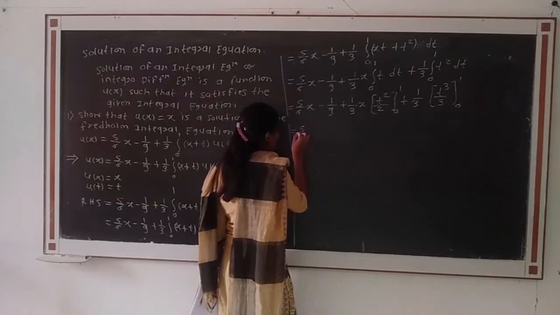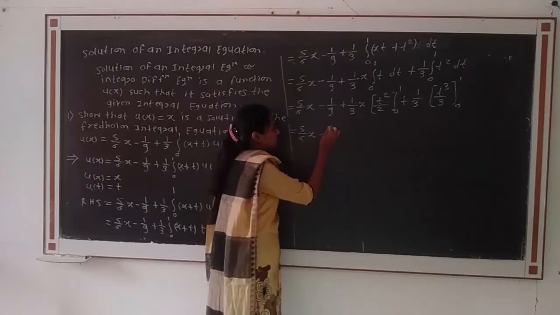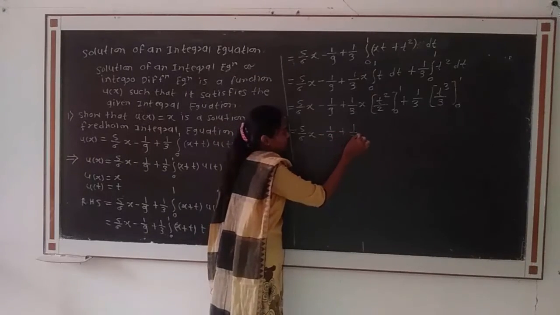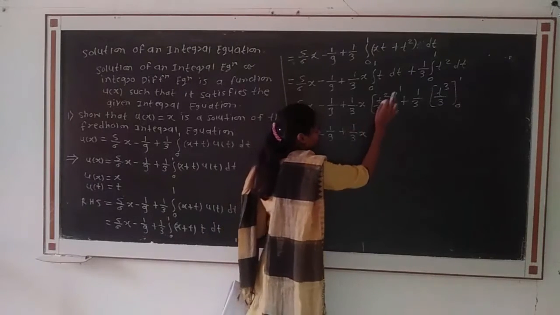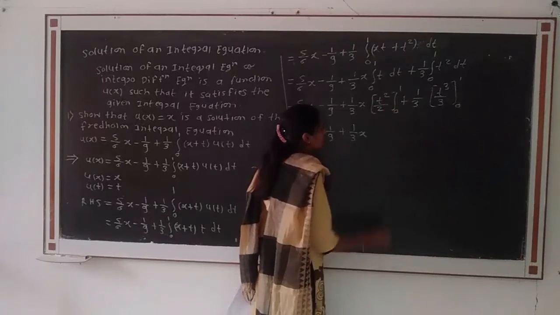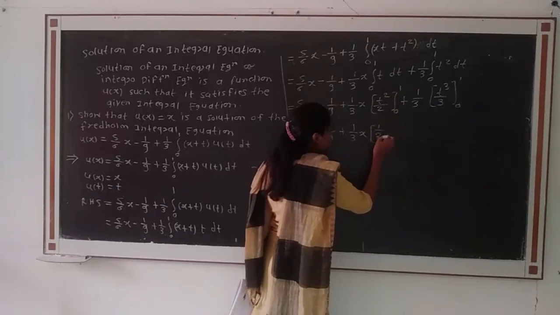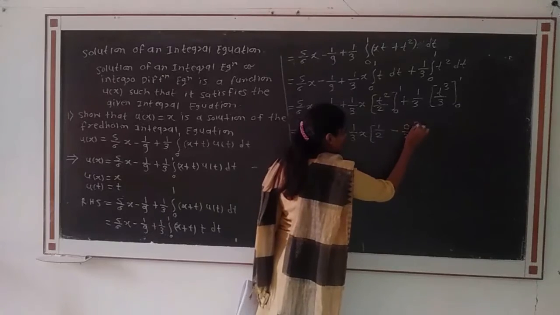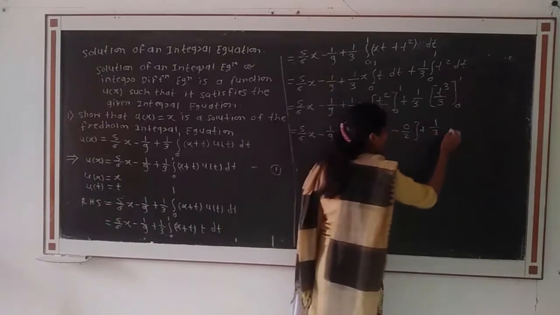That is equal to 5 divided by 6 into x minus 1 by 9 plus 1 divided by 3 into x. Then we put the limits. Upper limit is 1 and lower limit is 0. That is 1 square is 1, so 1 divided by 2 minus 0 square which is 0, 0 divided by 2, plus 1 divided by 3.